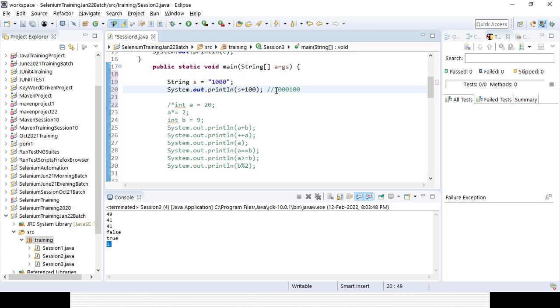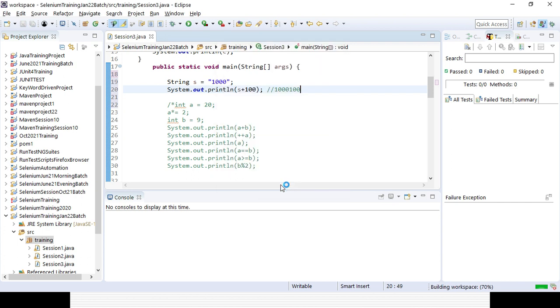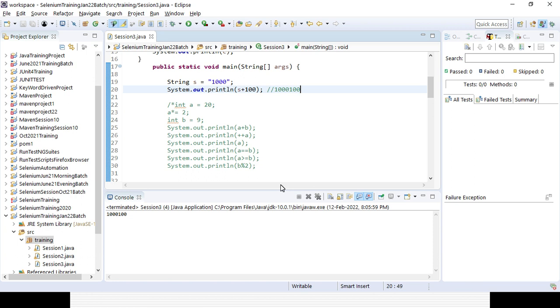Because it is a string, not an integer. If it were an integer, it would give 1000 plus 100 equal to 1100, but it is a string, so it will be concatenated. Let's run the code and see. So that is the difference between string and integer. Though the content is numeric, if you put it in double quotes it is considered a string, and the numeric operation will not be performed. It will be a concatenation operation in the string.